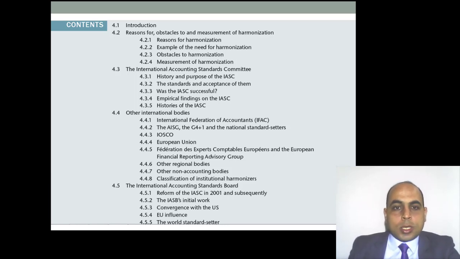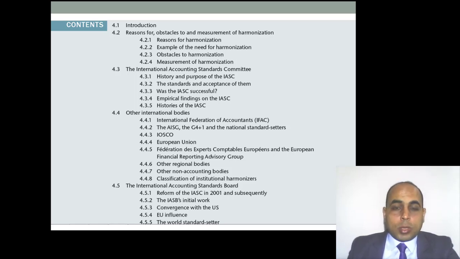Section 2, we will discuss the International Accounting Standard Committee, the history of it, the standards and acceptance of them, etc. And on the third part, we will discuss international bodies of accounting, such as International Federation of Accountants, International Organization of Security Commission, European Union, etc. On the section 4, we will discuss international accounting standard rules.